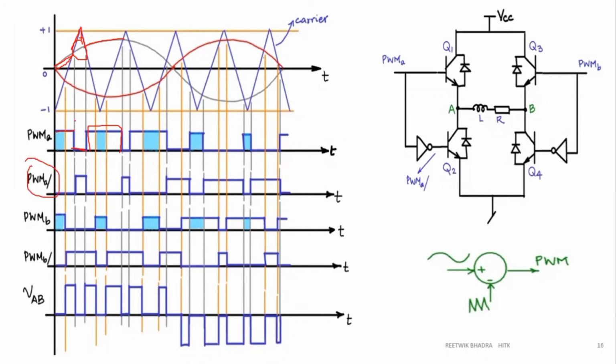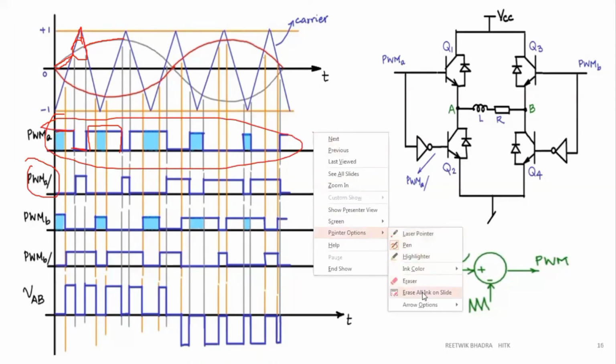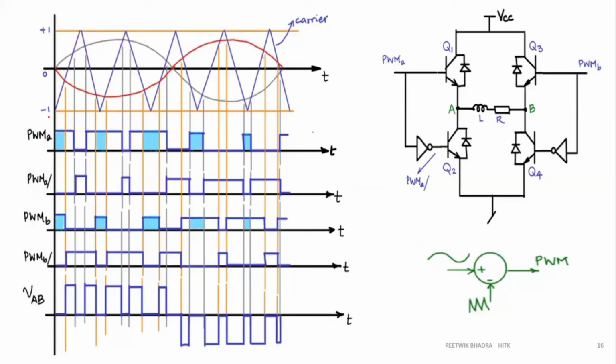PWM A bar, what will it be? It will be NOT of this signal. So what is NOT of this signal? That means wherever it is high, it will be 0. See, it is 0. Wherever it is low, it will be high. So high over here, low, then high, then low, then high. It goes on. Now PWM B.